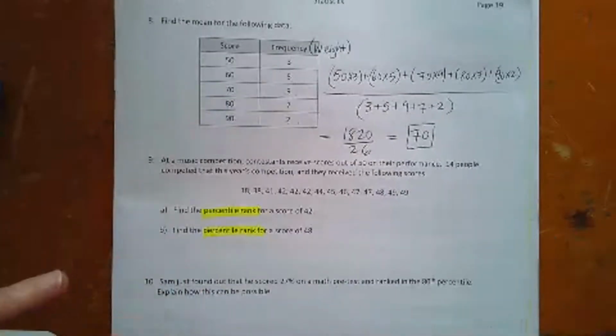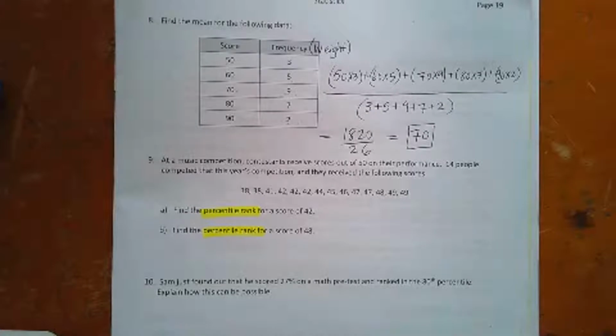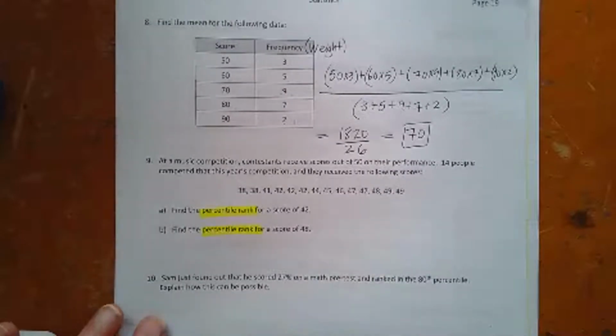All right, let's talk about our last topic in this unit, and it's percentile rank. So there's 4 main topics. It's the mean, median, and mode. It's the trimmed mean and the weighted mean, and then percentile rank. That's it. There's 4 main topics in this unit.